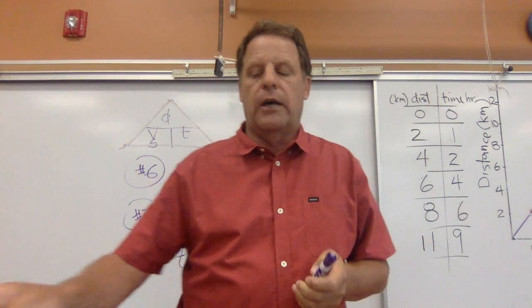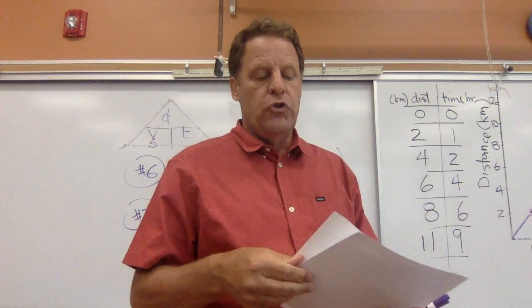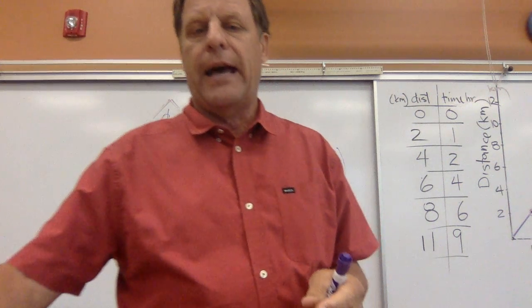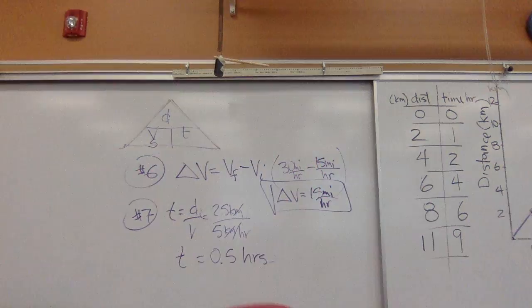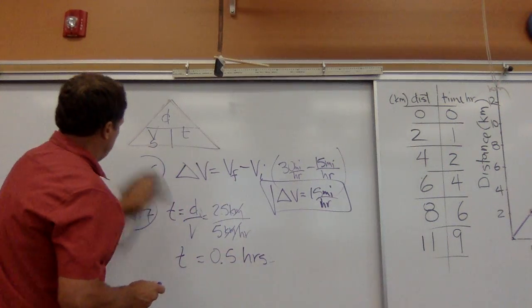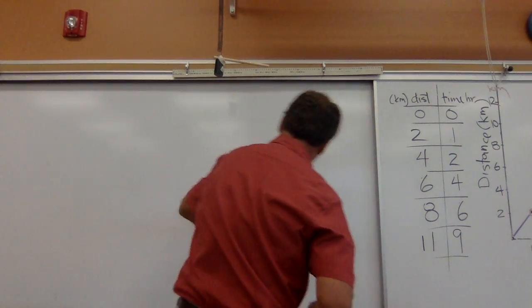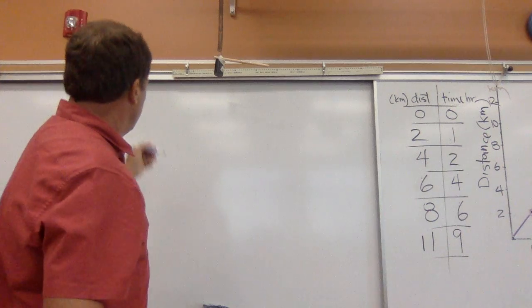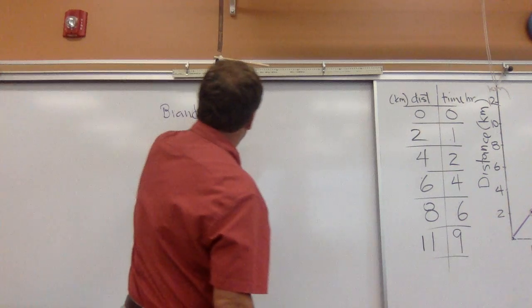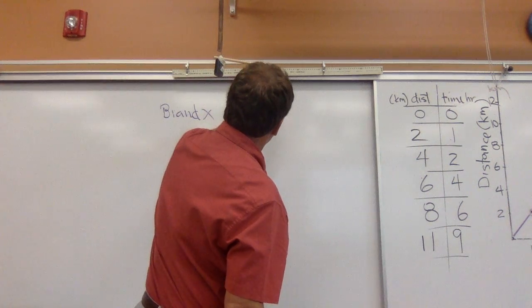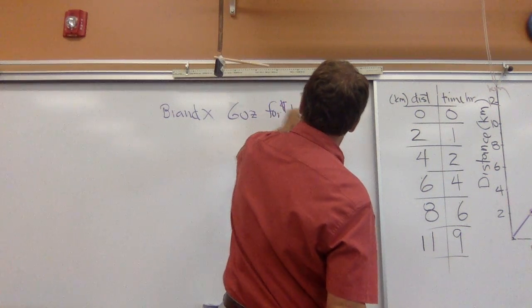Okay, so maybe in a different analogy, let's say you have 2 bags of chips. Let's say brand X, and you're going to get 6 ounces for $1.20.